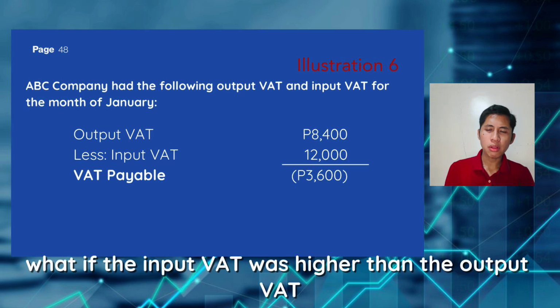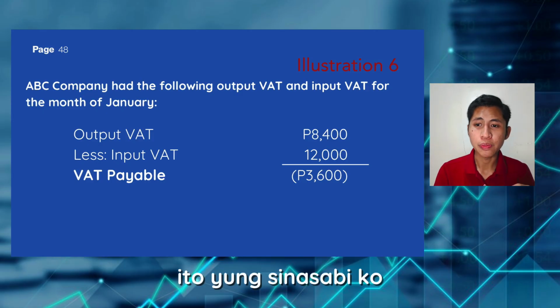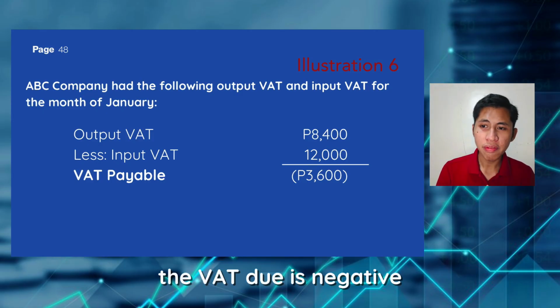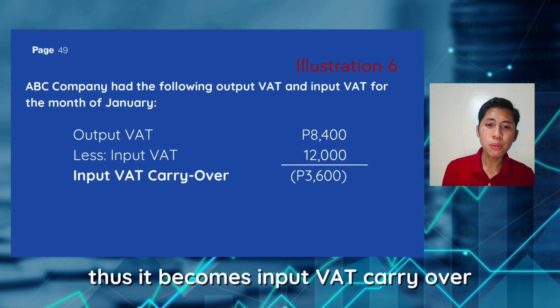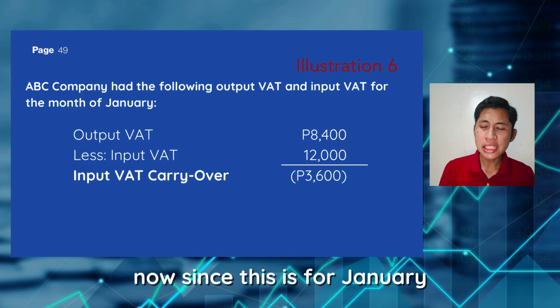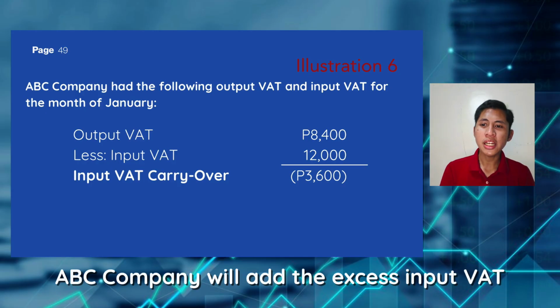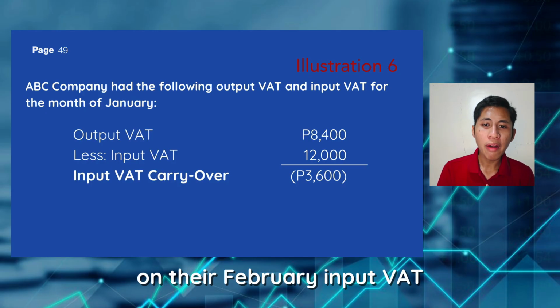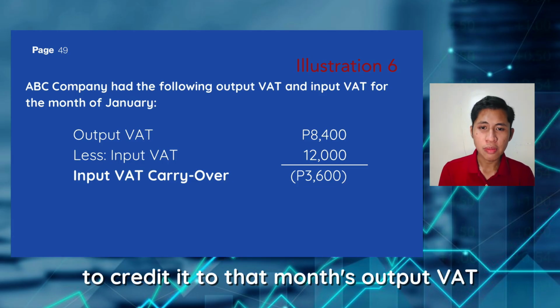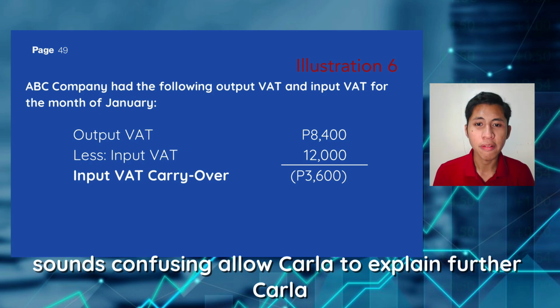What if the input VAT was higher than the output VAT? Ito yung sinasabi ko. The VAT due is negative, thus it becomes input VAT carryover. Now, since this is for January, for the month of February, ABC Company will add the excess input VAT on their February input VAT to credit it to that month's output VAT. Sounds confusing? Allow Carla to explain further.